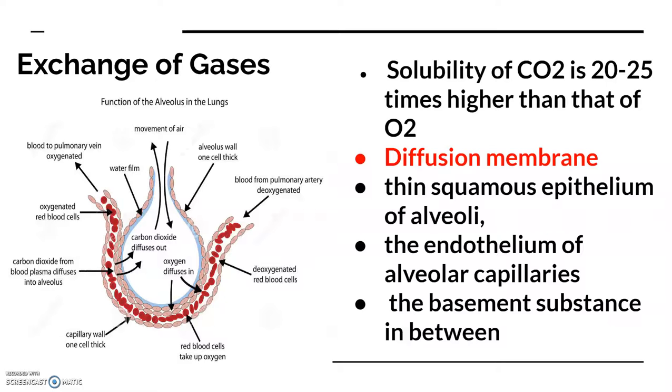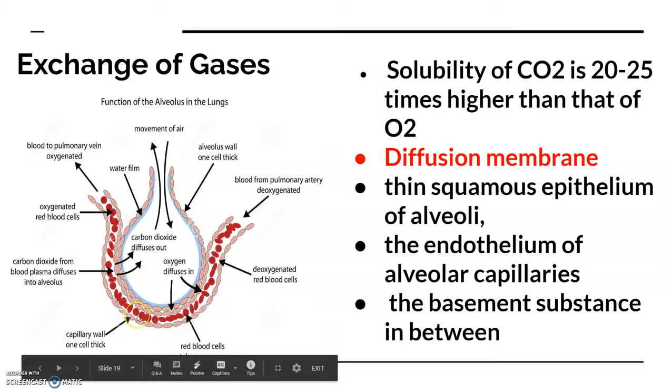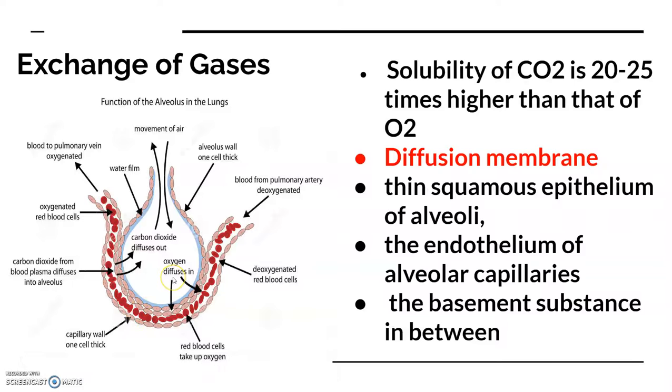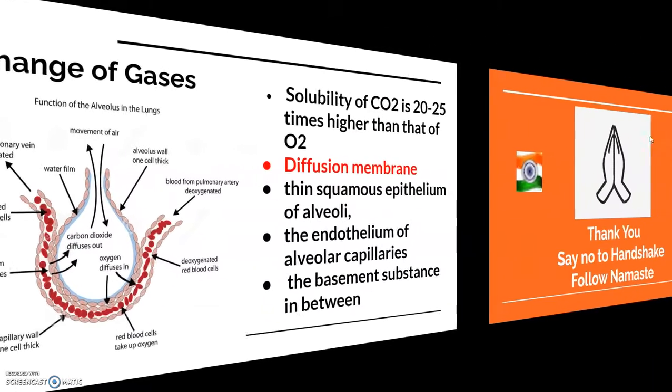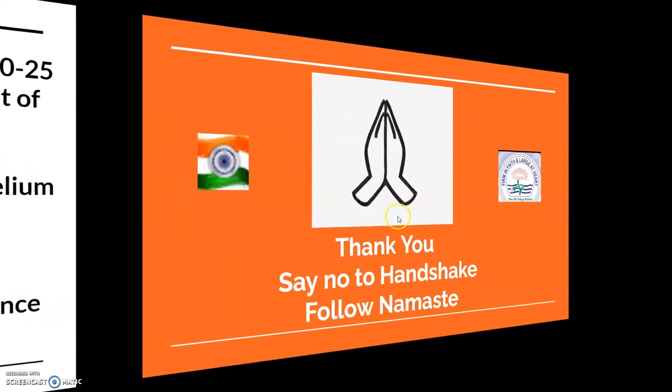Therefore all the factors in our body are favorable for the diffusion of oxygen from the alveoli to the tissues, and that of carbon dioxide from the tissues to the alveoli. These thin membranes, as well as the partial pressure gradient existing between these two gases, allow the diffusion to happen efficiently in the alveoli as well as in our blood vessels, which reach the tissues further. Thank you so much for today.